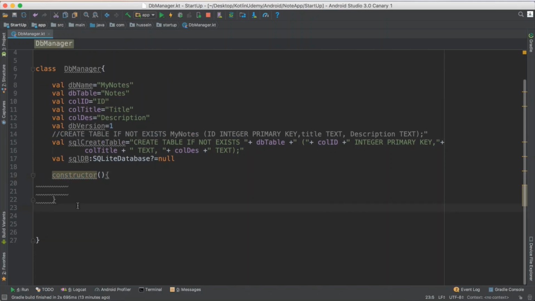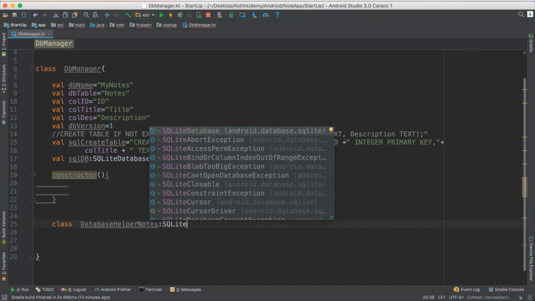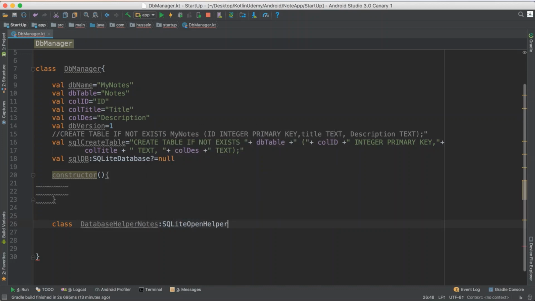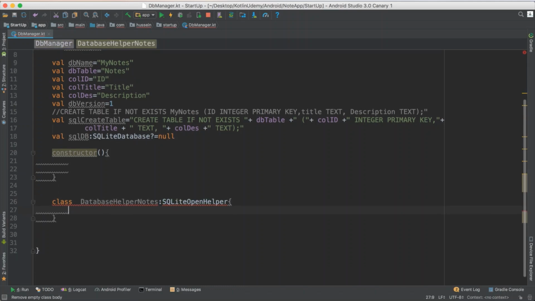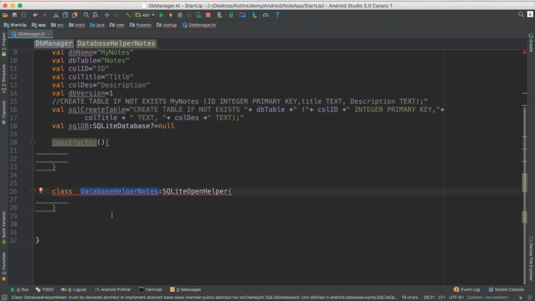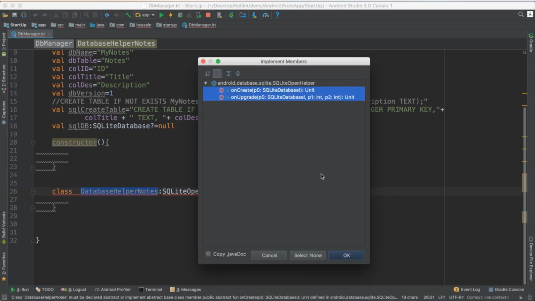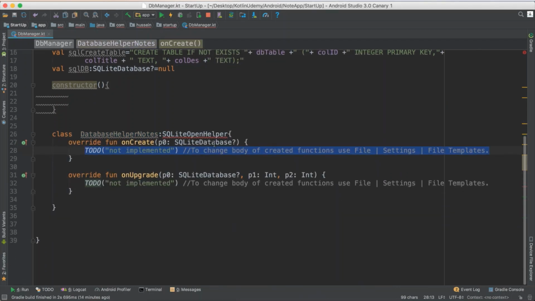So make sure we have another class here, and this class should be DatabaseHelper for notes, and this class will inherit a class named SQLiteOpenHelper. These two classes I will use to create the database for me and execute commands on the database. If you see it tells you, implement members, that means I have two methods I need to implement. Great, it will implement these two methods for me.